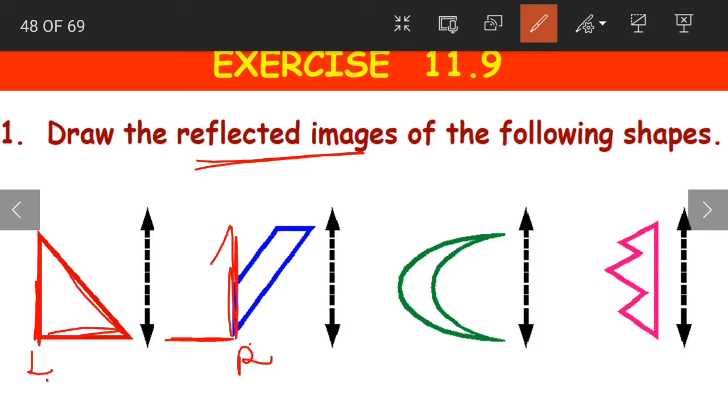Then we have this slanting line. So, slanting line. Is this clear, children? Now this becomes our reflected image for the first one.